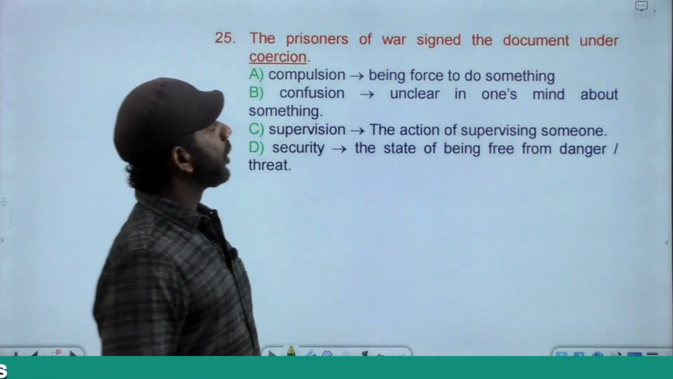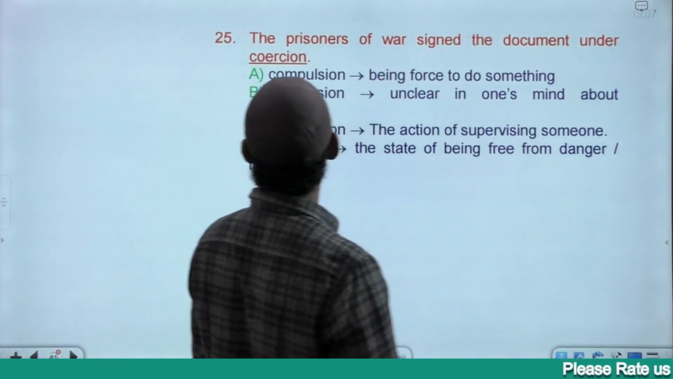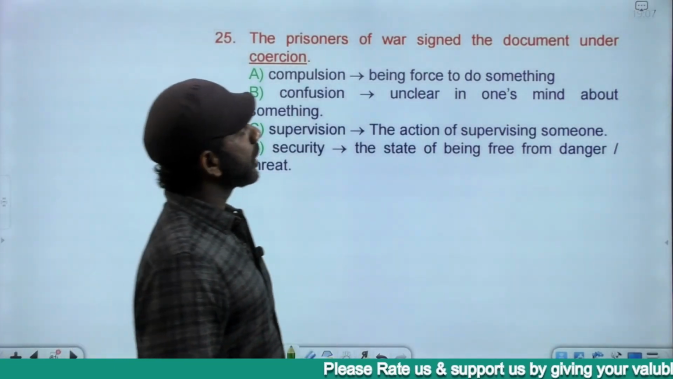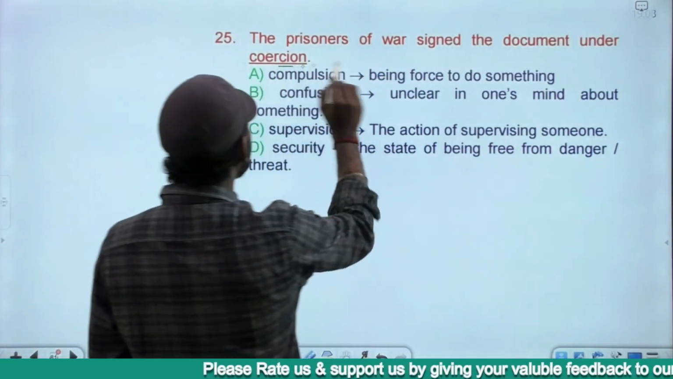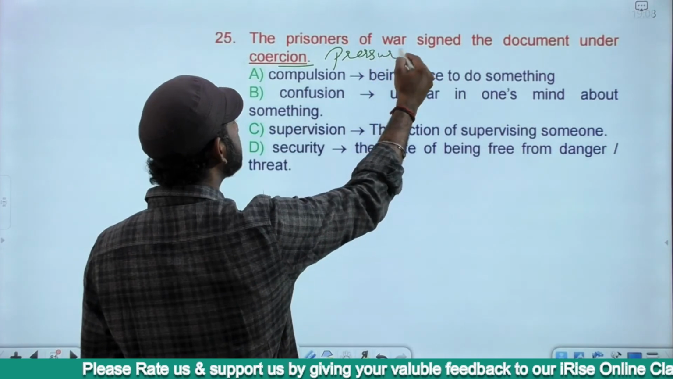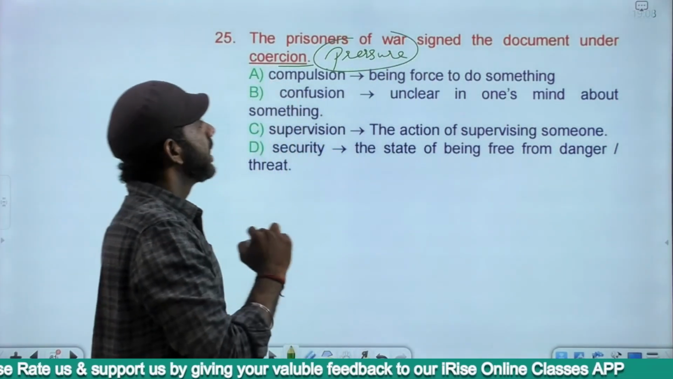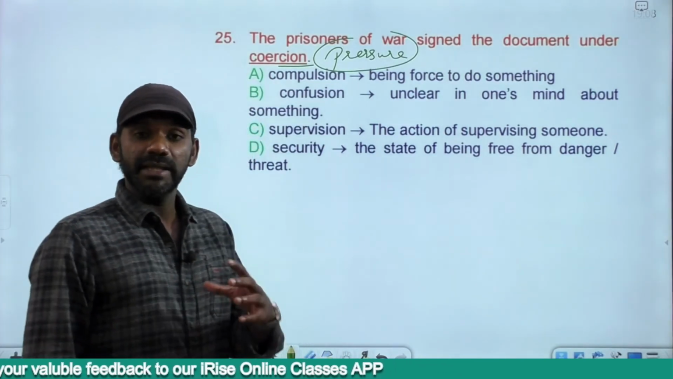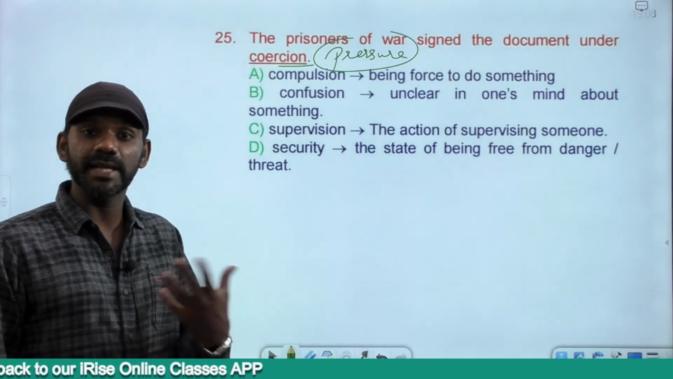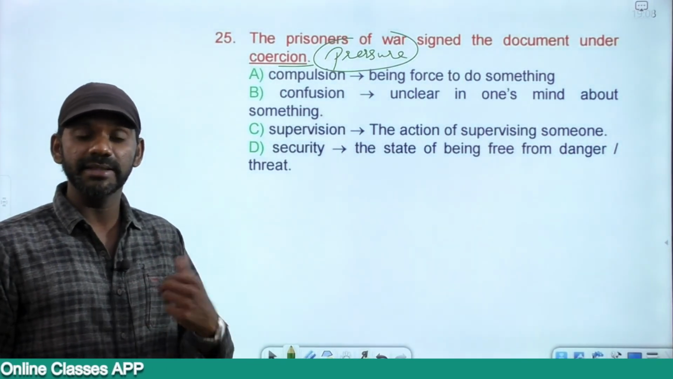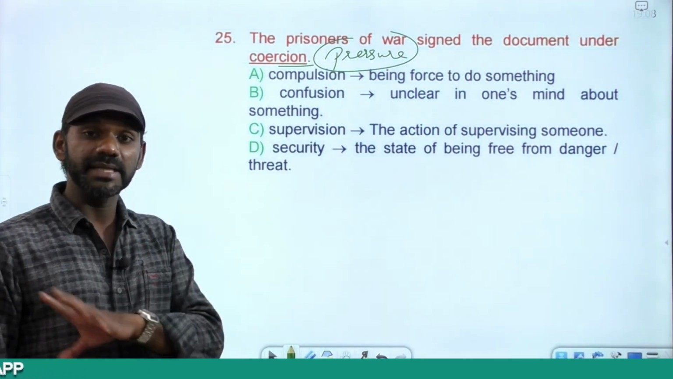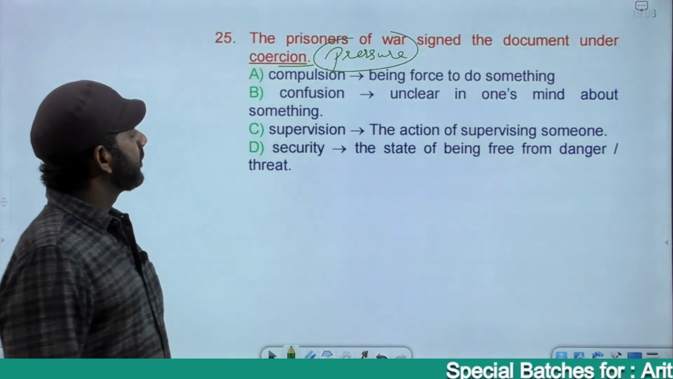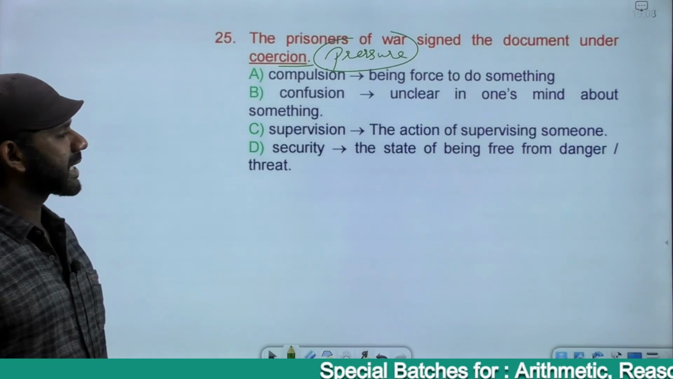The prisoners of war signed the document under coercion. Coercion has a meaning like pressure, under pressure. Correct usage. Under pressure means they did not want to sign the document, but they were compelled or forced to sign the document. They were made to sign the document. Someone made them sign the document. That's the meaning. The options are compulsion, confusion, supervision, security.